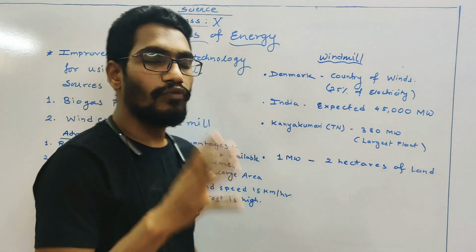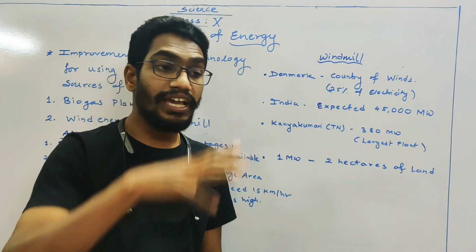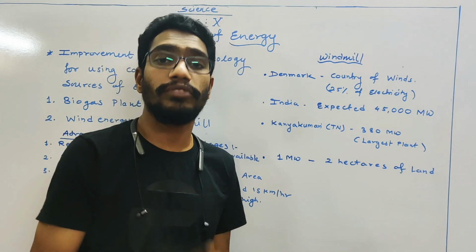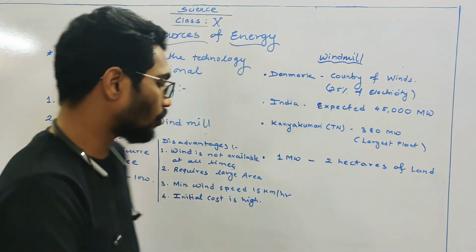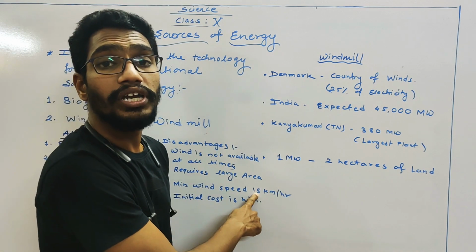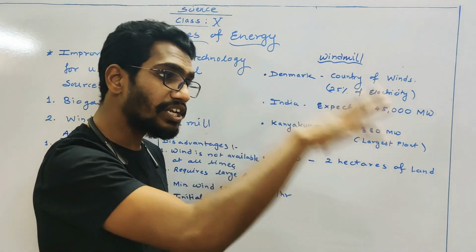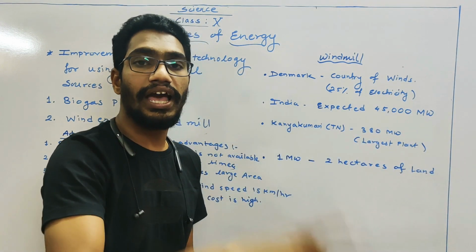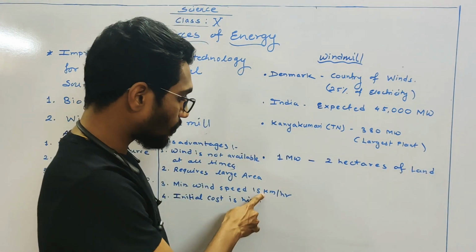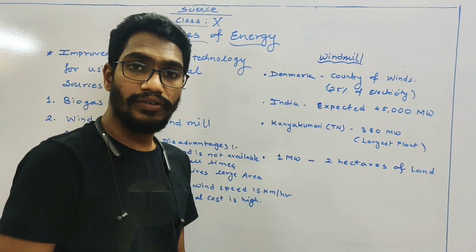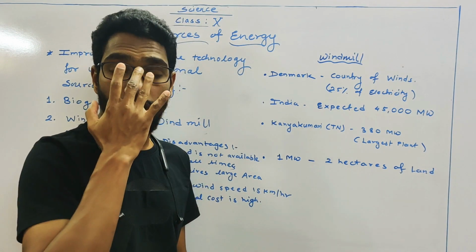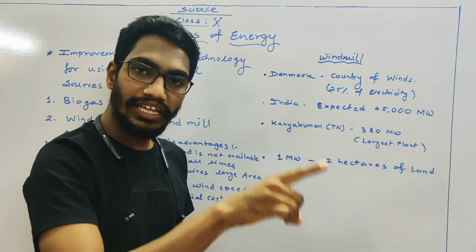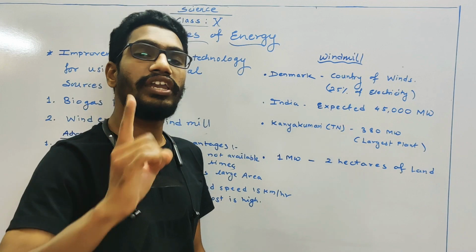मतलब वेदर और फॉरकास्ट डिपार्टमेंट के हेल्प से एक एरिया सिलेक्ट किया जाता है जहां पे साल के मैक्सिमम दिनों में विंड एनर्जी की स्पीड मोर देन 15 किलोमीटर पर आवर होगी. After getting that particular area, जैसे महाराष्ट्र में पता चला सातारा सांगली, this particular area having the wind speed more than 15 kilometer per hour, okay, in the large period of the year. So we select that area. After selecting that area, we set up the wind energy farms.